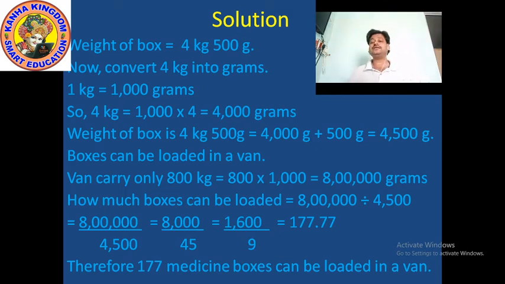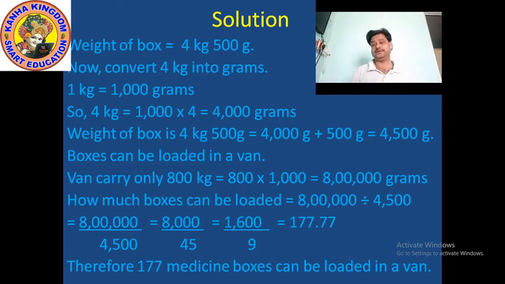How 8 lakhs? Because this number has 2 commas, with a single digit just before the first comma, and when a number has 2 commas it means 3 periods, and the third period is the lakhs period. That's why it is 8 lakh grams. So the capacity of the van is 8 lakh grams.